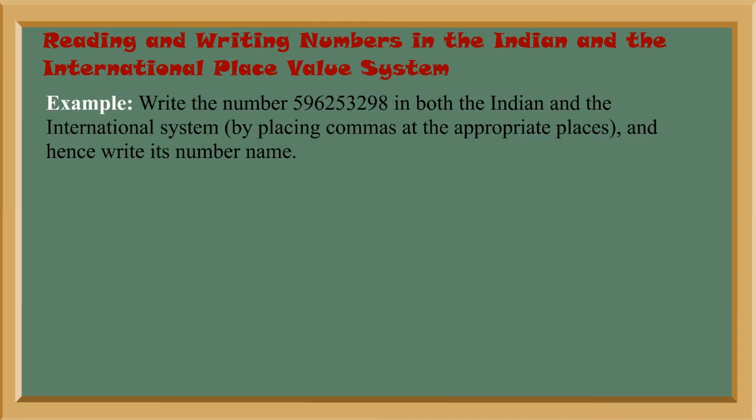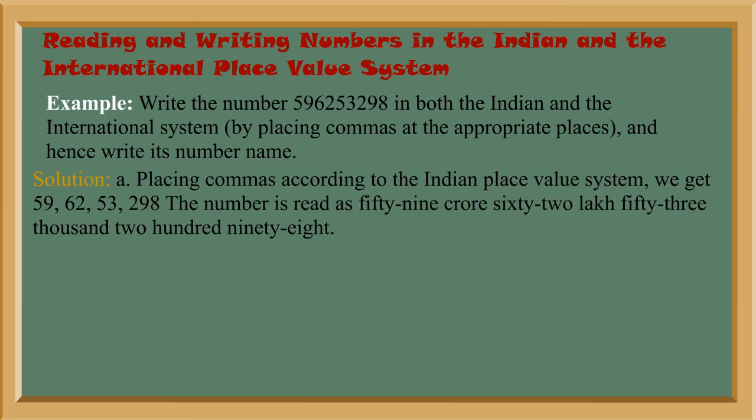Example: write the number 596253298 in both the Indian and the International System by placing commas at the appropriate places and hence write its number name. Solution A. Placing commas according to the Indian Place Value System, we get 59,62,53,298. The number is read as